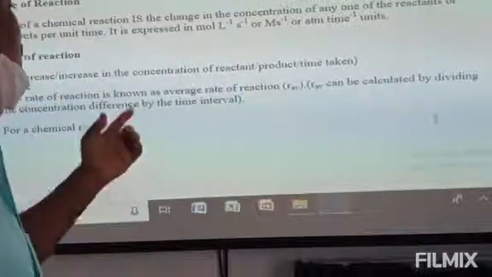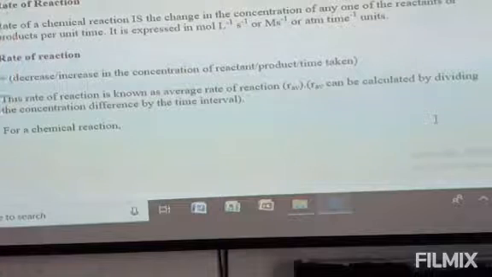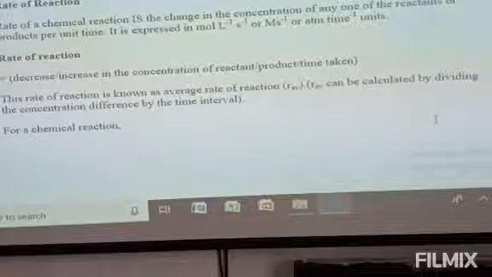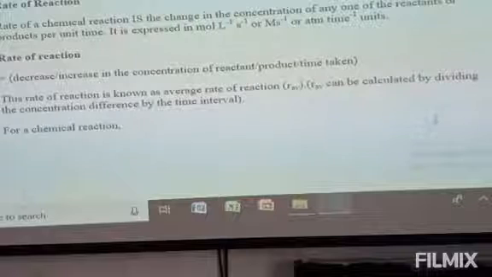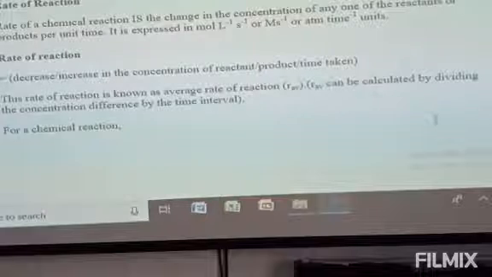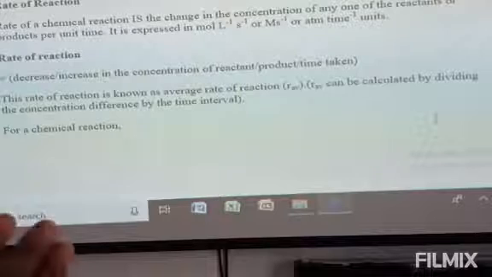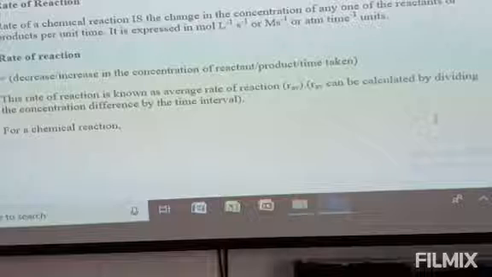So, the unit may be moles per liter per second, or molarity per second, or atm per time units. These are the units of rate of a chemical reaction. The rate of a reaction may be the decrease or increase of the concentration of the reactant or product per unit time. A rate of a reaction is equal to the decrease or increase in the concentration of the reactant or product divided by time taken. Then we get the rate of a chemical reaction.